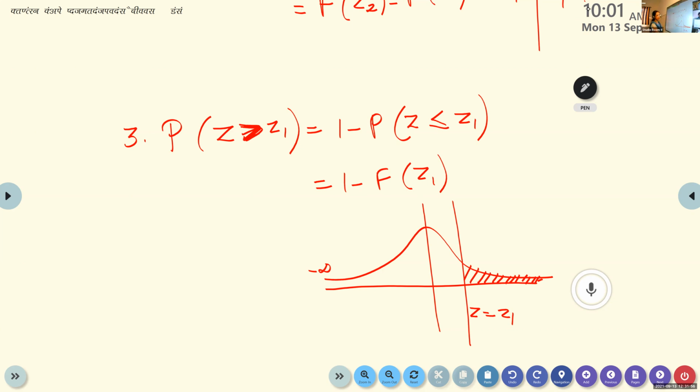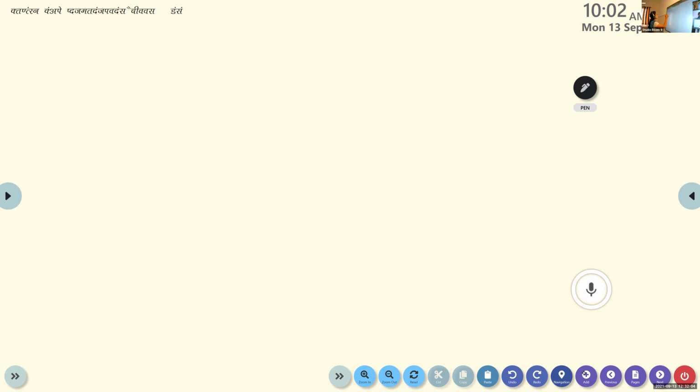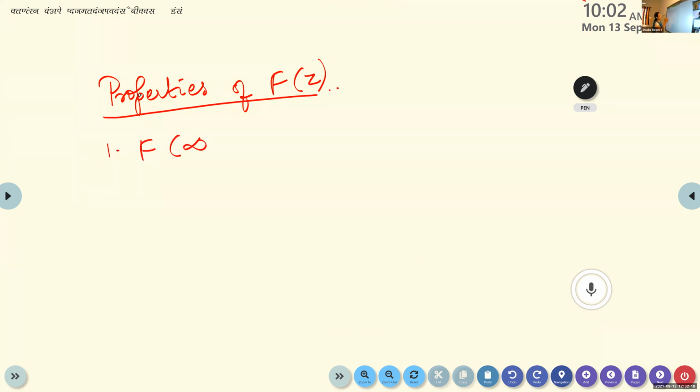So next, again, a few more properties. Properties of capital F of z, the cumulative function. So the first property is F of infinity. What is F of infinity?